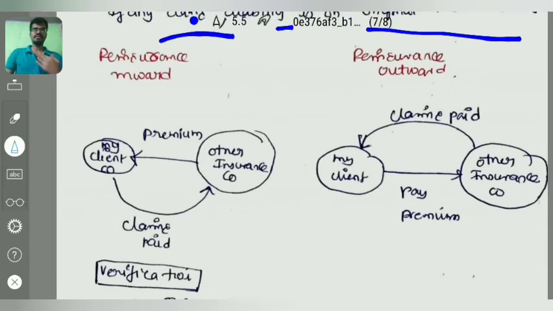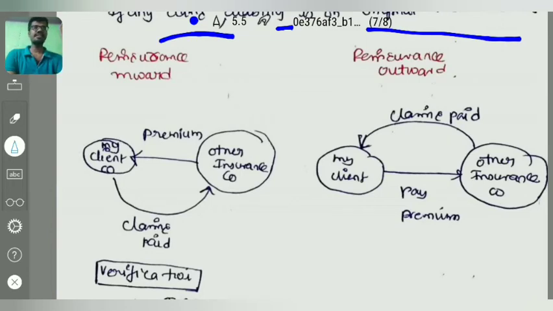For example, consider I am an auditor and my client company is an insurance company. First we'll see reinsurance inward. My client company is receiving premium from another insurance company, and if any claims have been incurred, my client company is paying the respective claims to the other insurance company. That is called reinsurance inward. We are receiving the premium, reinsurance inward.